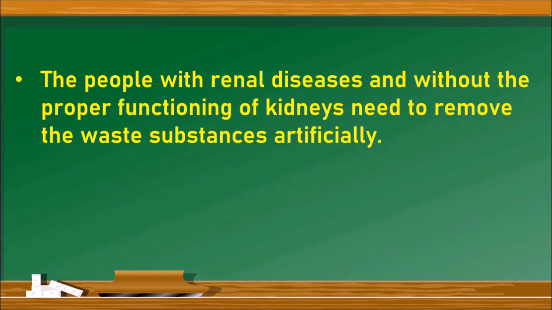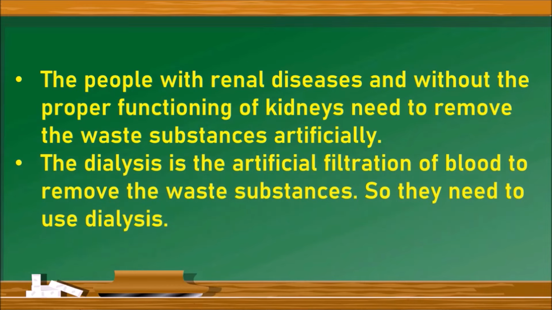It means that if both kidneys fail to function, the waste substances may remain in the body and cause diseases and may also lead to the death of a person. Hence, these waste substances have to be eliminated artificially. Dialysis is the artificial filtration of blood to remove the waste substances. So, they need to use dialysis.